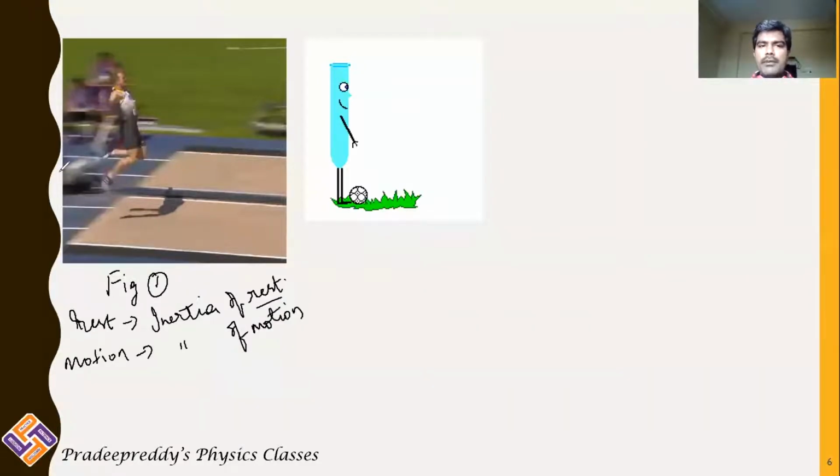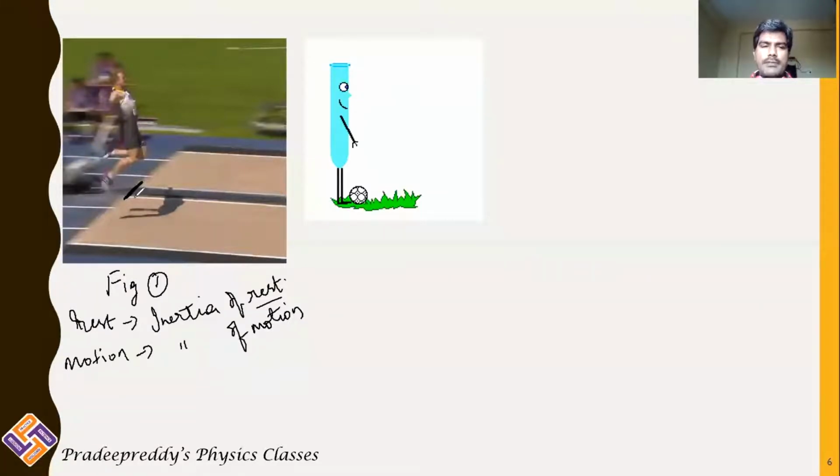So when he starts running, from inertia of rest he is gaining inertia of motion. As a result, when he comes to the position where he is about to jump, he possesses inertia of motion. With that inertia of motion, he pushes himself upward by pressing the ground downward. As a result, he can take a longer jump.